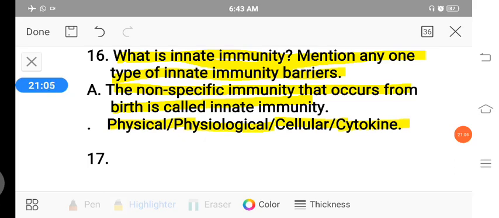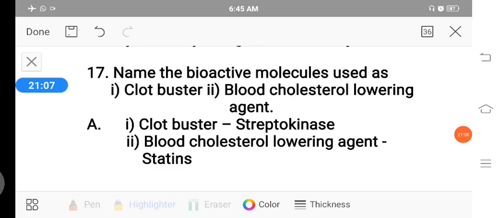The next question is, name the bioactive molecules used as clot buster and blood cholesterol lowering agent. First, the bioactive molecule called clot buster is an enzyme called streptokinase.